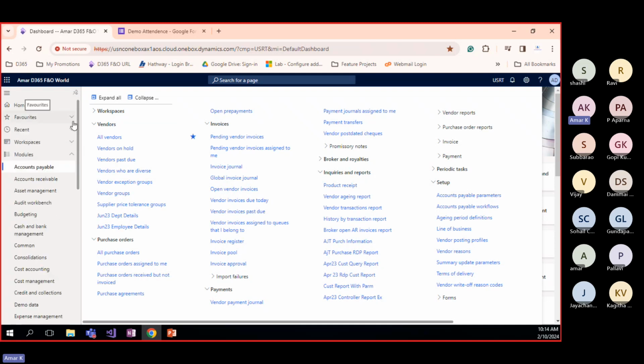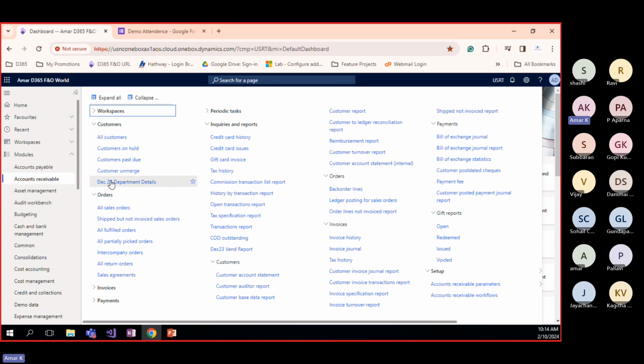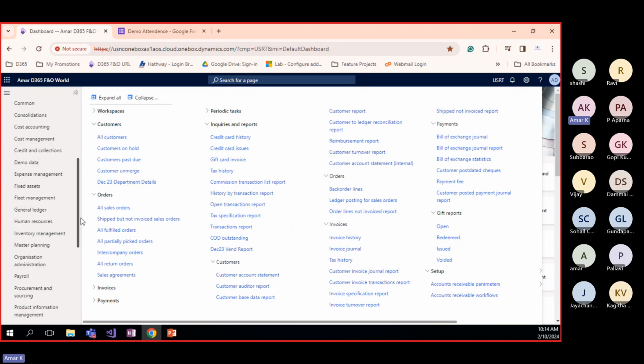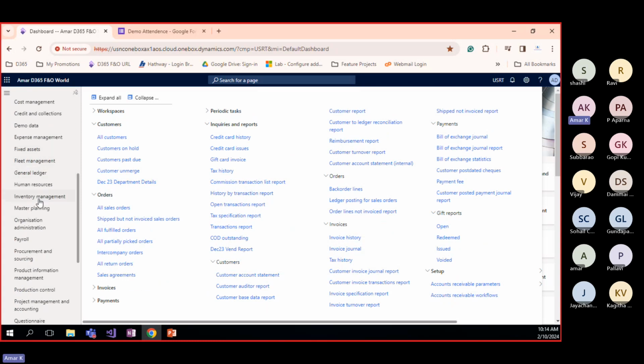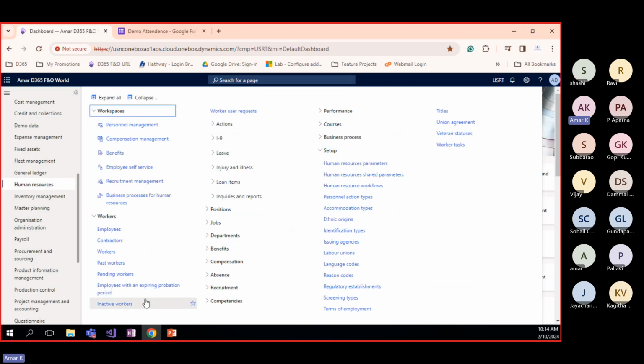Coming back, our functional consultants have a very good idea about this product. Purchase module, what they will do, accounts receivable module where customers are, and the HR module, payroll and human resource. They have a very good idea about this product, so they will explain it to the client.